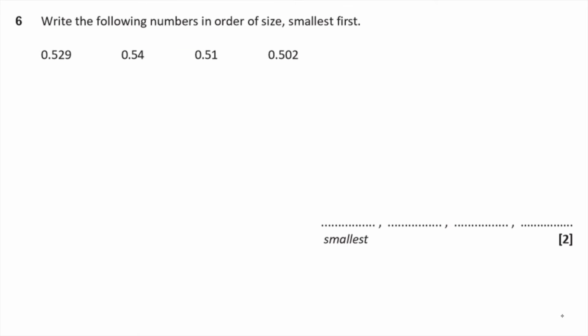Let's write the following numbers in order of size, smallest first. Okay, so I like to try and compare these digit by digit, moving from left to right. So now they all start with a 0. That's the same for all of them, isn't it? And actually the next digit along is the same for all of them as well. Okay, they all got a 5 there. Then things get different on the next digit, don't they? So on the next digit along, we've got a 2, a 4, a 1, and a 0. And that's what I'm going to rank them on then. I'm going to rank them on that digit.